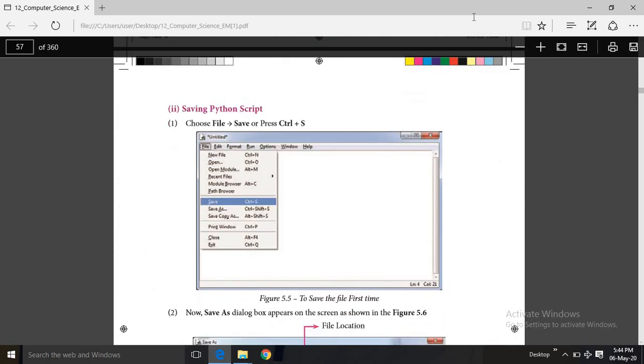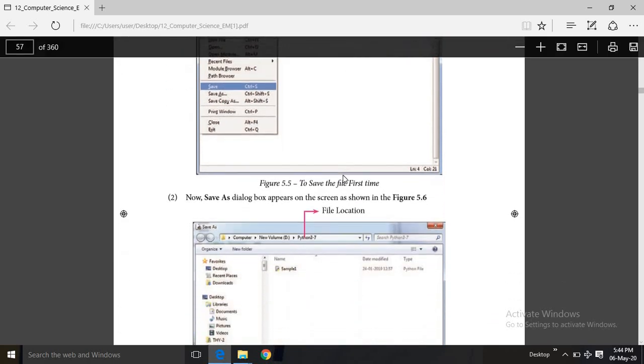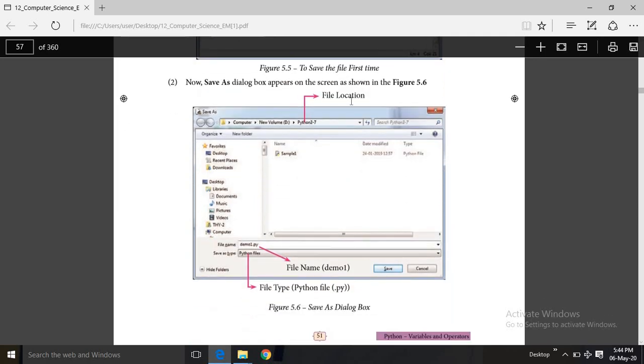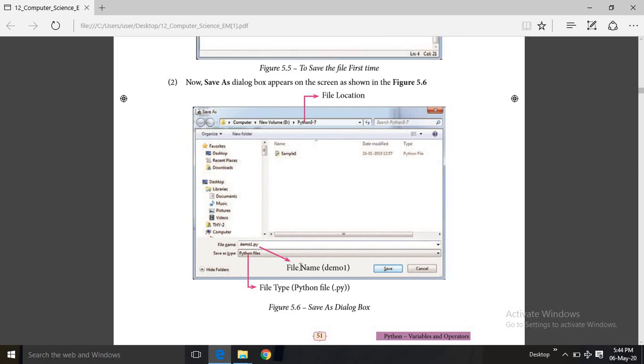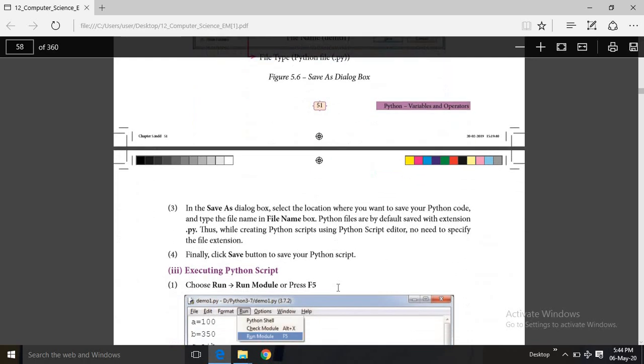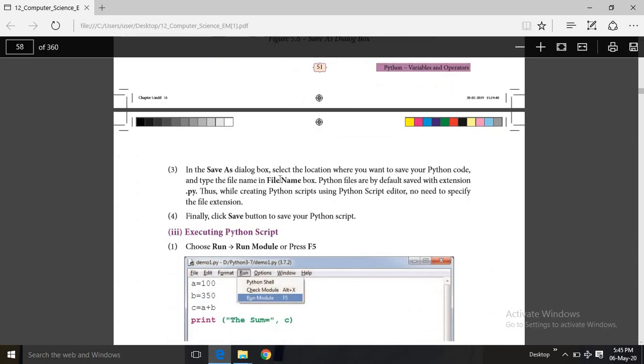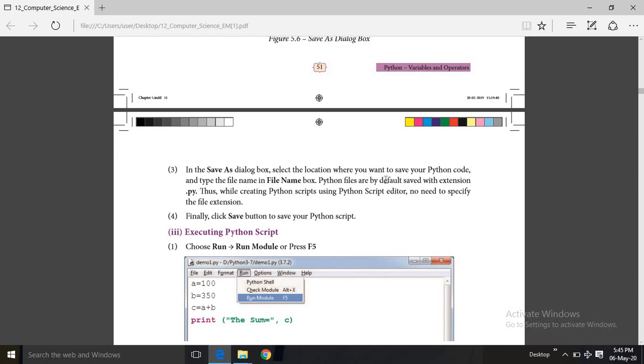For saving a Python script, we have to click on File and then the Save option, or we can simply press Ctrl S. The Save As dialog box appears. You can choose the file location where the file has to be saved, and you have to give a file name. File type should be Python file. Automatically the .py extension will be added. In the Save As dialog box, select the location where you want to save your Python code, and then the file name in the file name box. Python files are by default saved with the extension .py.